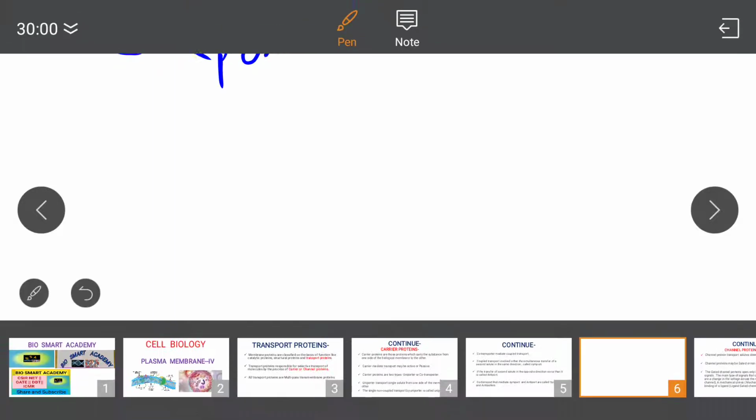Okay, in case of uniport and in case of co-transport. So let's divide this.